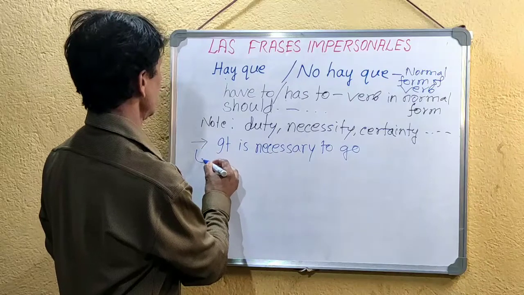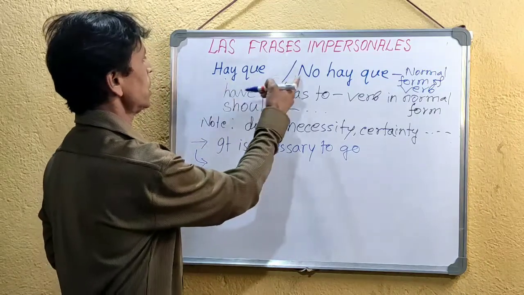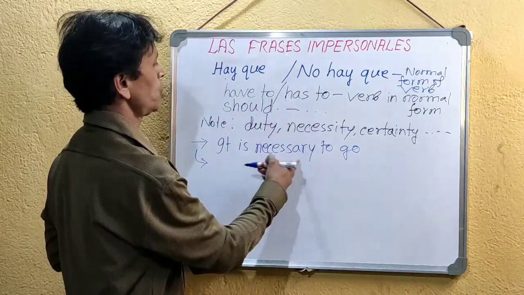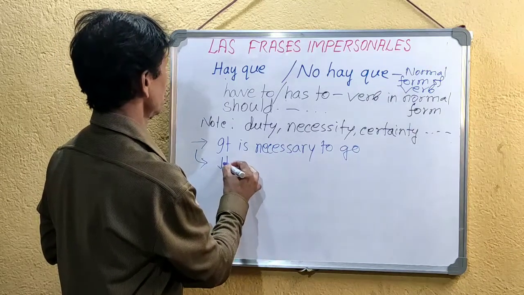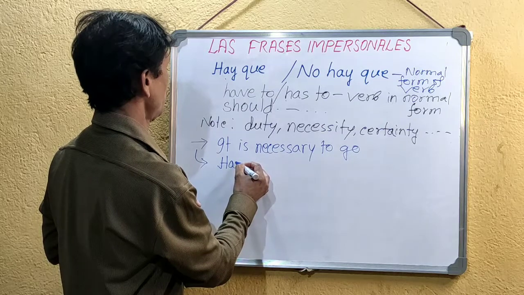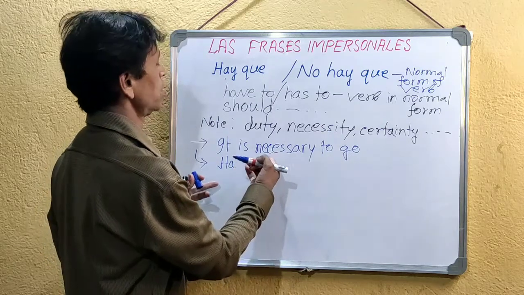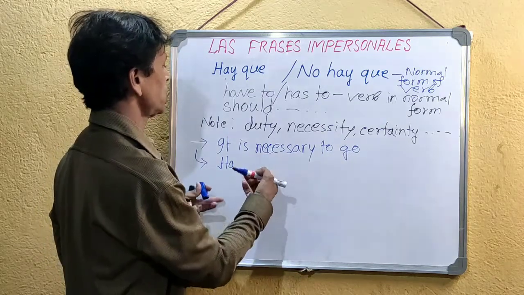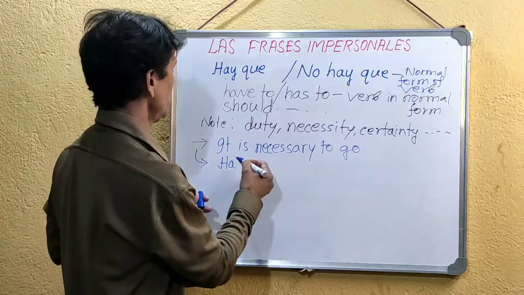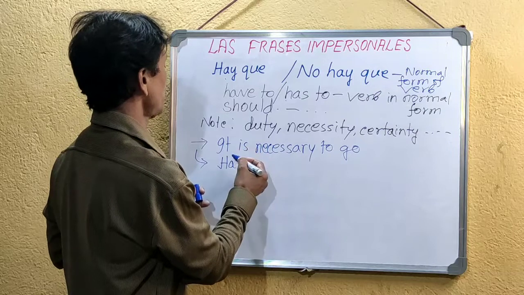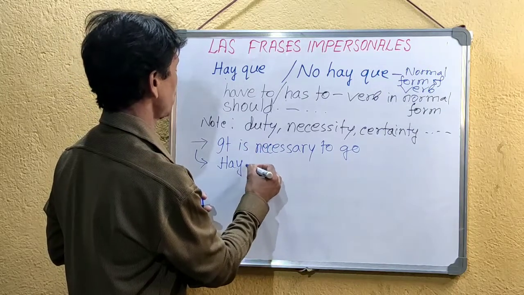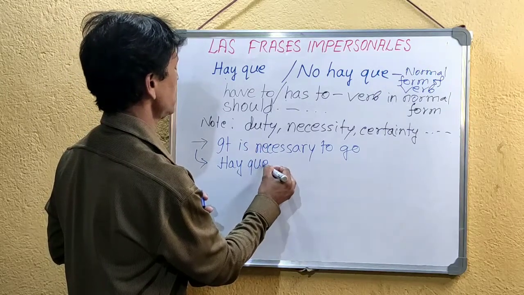So we can use this formula because it shows the necessity. So it is necessity, this is my necessity, it can be your necessity and others' necessity to go. So the subject is not limited to a particular one. That's why the same formula is coming, hay que ir.